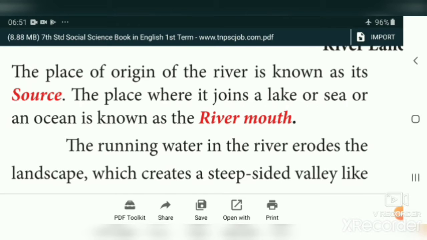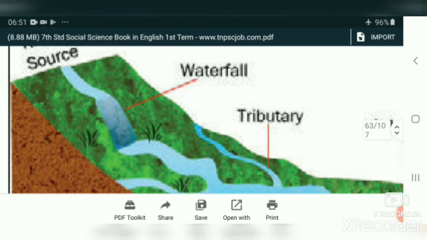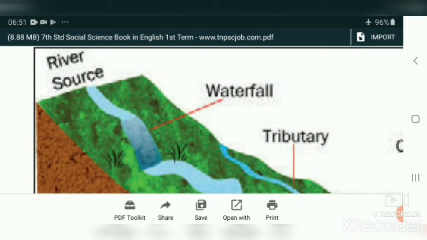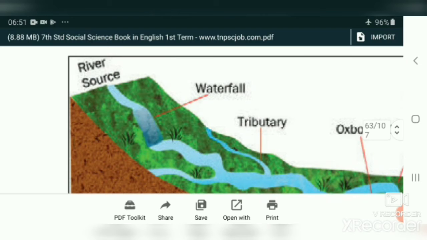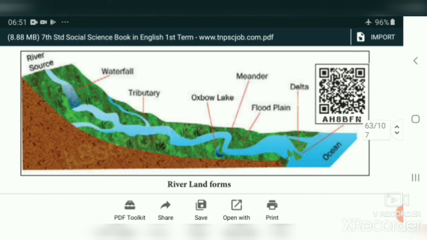The place of origin of the river is known as the source. The starting point of the river is called the source. The place where the river joins a lake or sea or ocean is known as the river mouth. First, you know the words: source and river mouth. Now we see that picture. The river starts from a mountain. This is called the source. And lastly, it joins into the ocean. This is called the river mouth. The starting point is the river source and the ending point is called the river mouth.